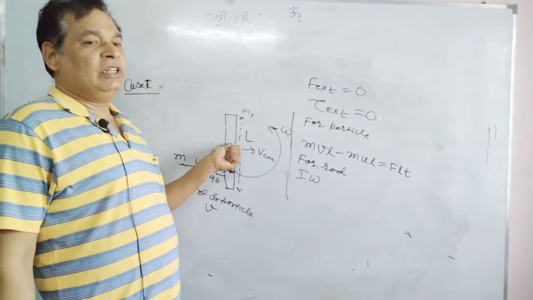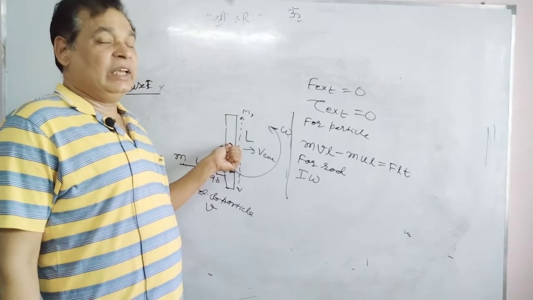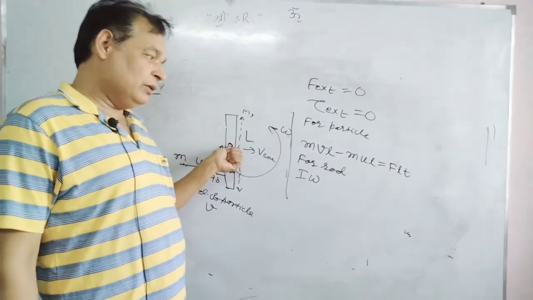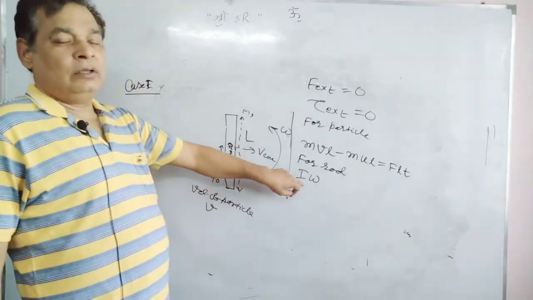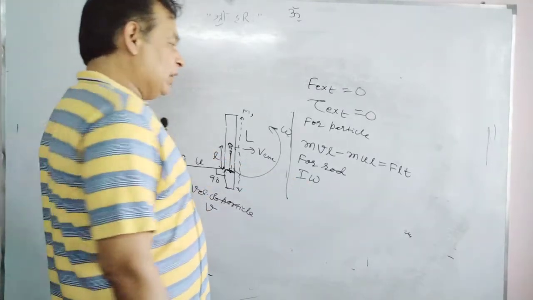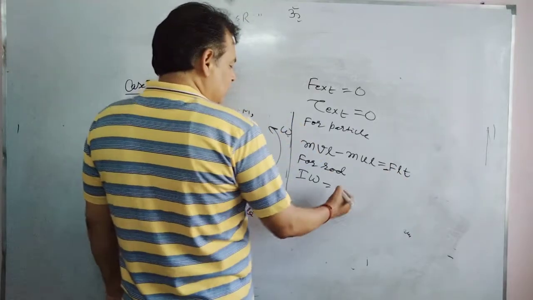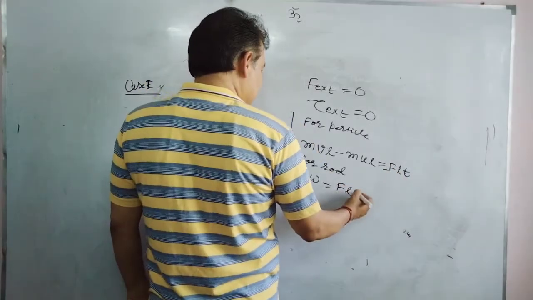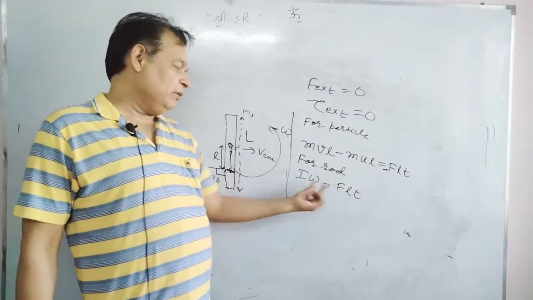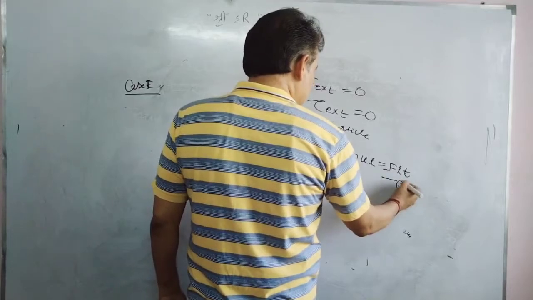So this linear velocity of the center of mass will not cause any angular momentum about the axis passing through the center of mass of the rod. So there is only angular momentum due to rotation of the rod, that is I omega, equals minus FLT. That angular impulse will be equal to this one. Again, this equation is 3, this equation is 4.